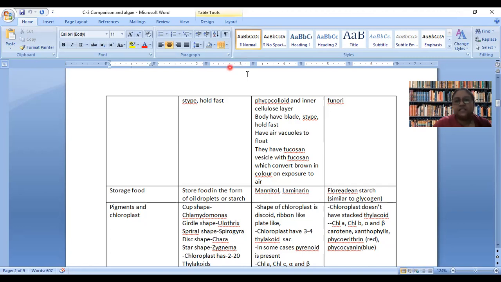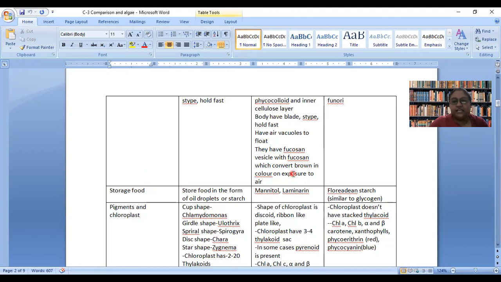Now you must be thinking that, ma'am, why should we study what their storage food material is? Because their storage food material is making them delicacies. Many algae can be used as a food. For example, green algae, chlorella, can be used as a food supplement for astronauts. They can be a source of single cell protein.